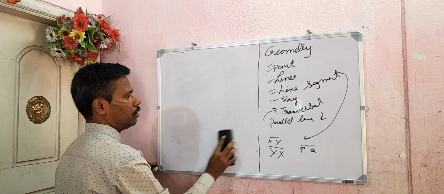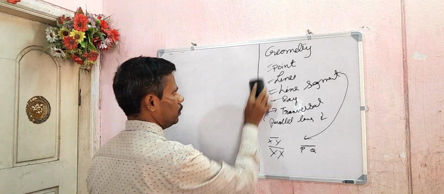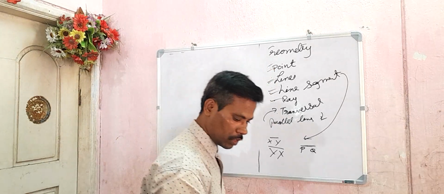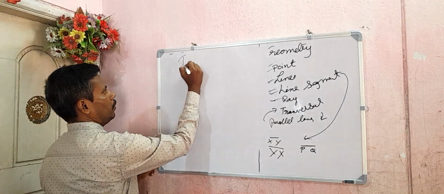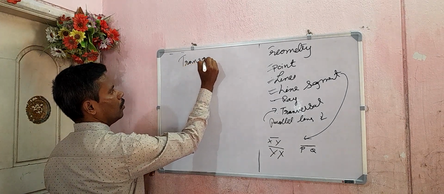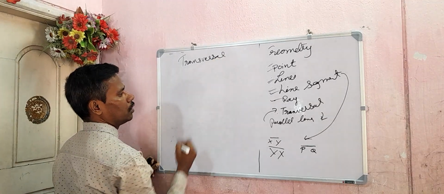First transversal, then parallel lines. So let us go for transversal. A very, very important topic: transversal.